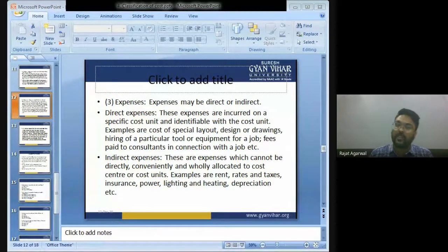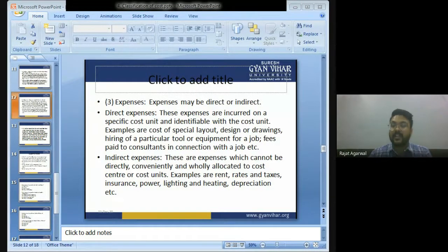Expenses. The expenses can also be direct and indirect. Direct expenses are those expenses which are incurred on a specific cost unit and identifiable with the cost unit. For example, to manufacture a calculator, I require plastic. So the expense of this plastic is known as direct expense.